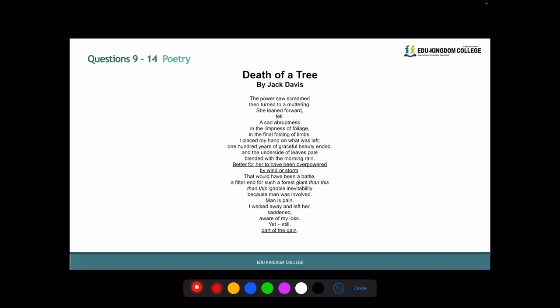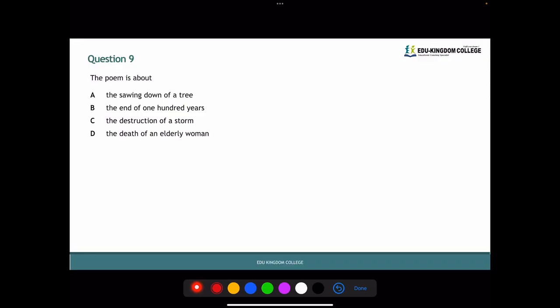So if we quickly go back to the poem, the first thing that will indicate to us what the poem is about is the title. And the title is called Death of a Tree. So we know that the subject of this poem is a tree. They do use the she pronoun, but in the same manner that you call boats a she, the tree is a she. So we can automatically cross out D, death of an elderly woman. We also know that it is A, the sawing down of a tree. B, the end of 100 years is true, but it's not specific about the tree.